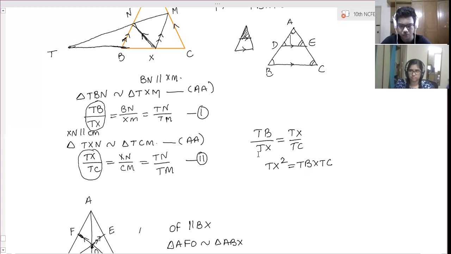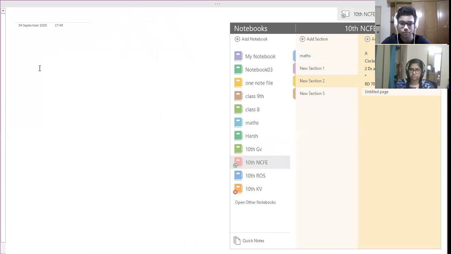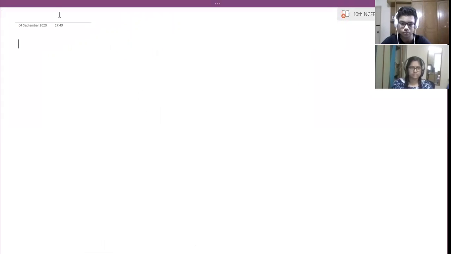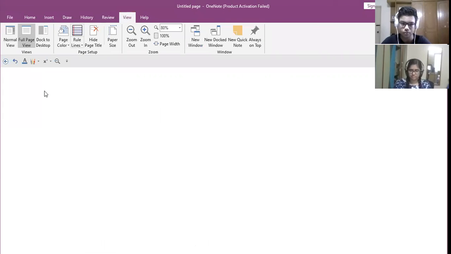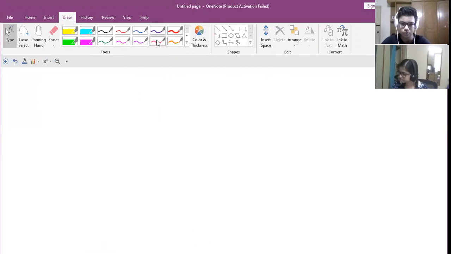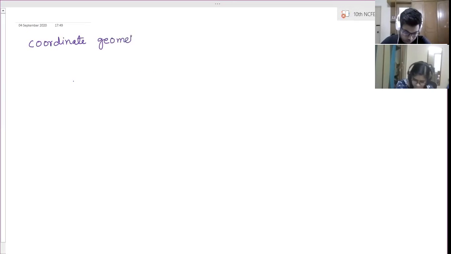Then we will start the next chapter, coordinate geometry. In coordinate geometry, you have only two parts left now.